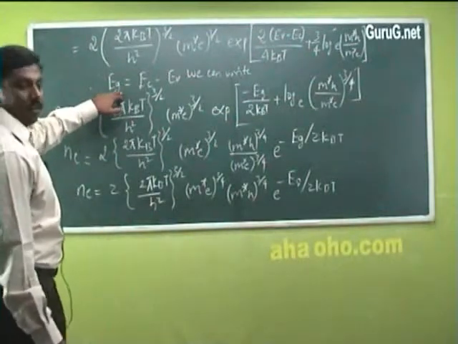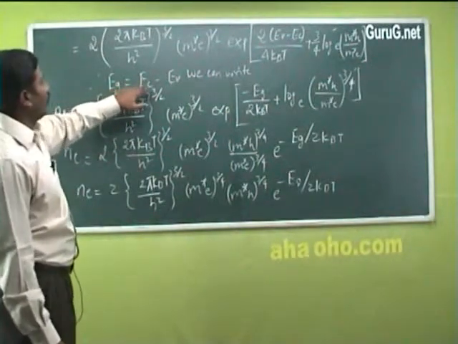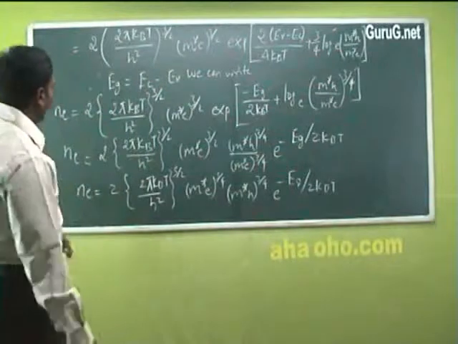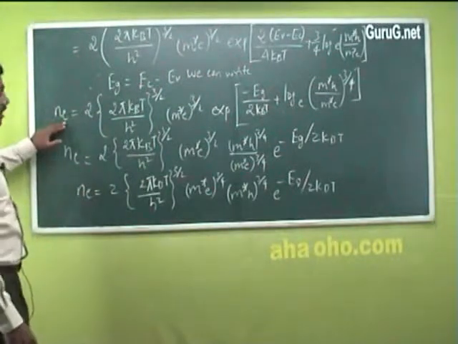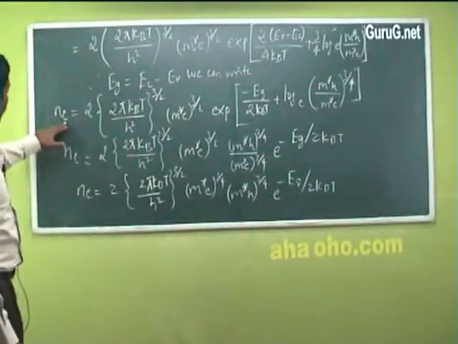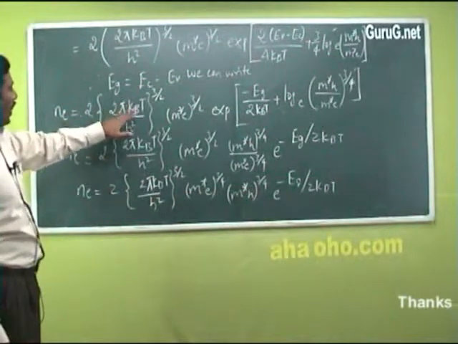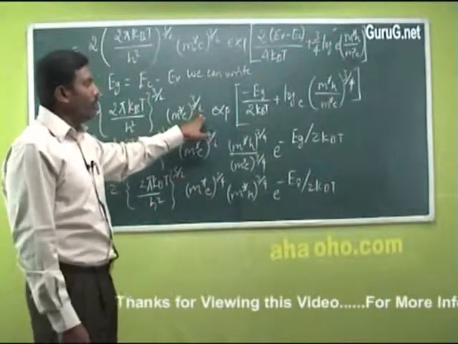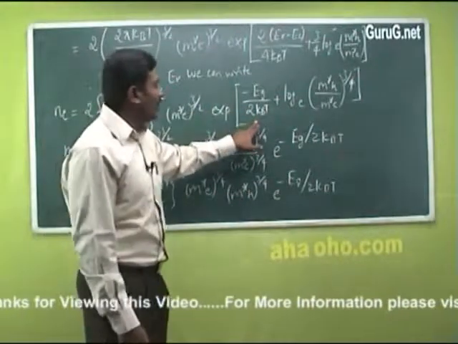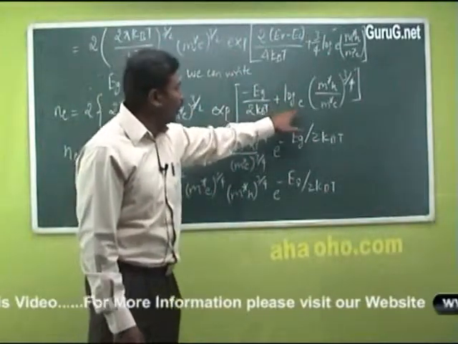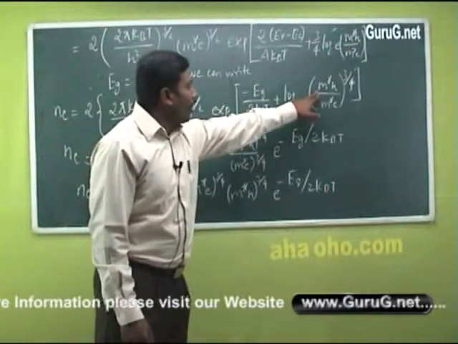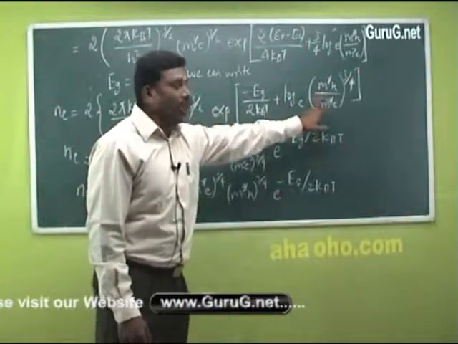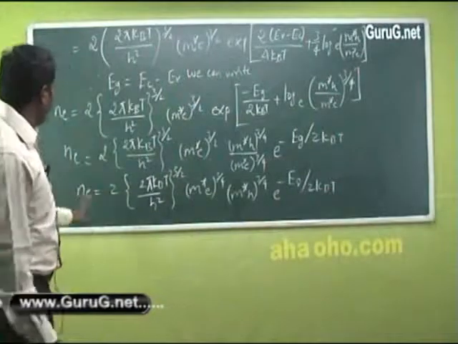Therefore the energy gap Eg is equal to EC minus EV. So this can be written as n_e, the density of electrons in the conduction band, equal to 2 (2 pi kBT / h square)^(3/2) (m*_e)^(3/2) exp[-Eg/2kBT + log (m*_h/m*_e)^(3/2)].